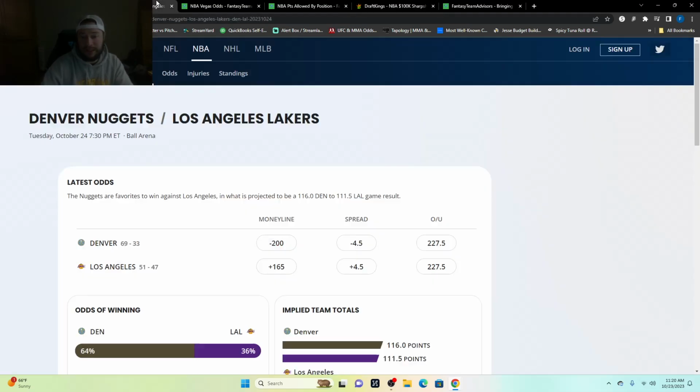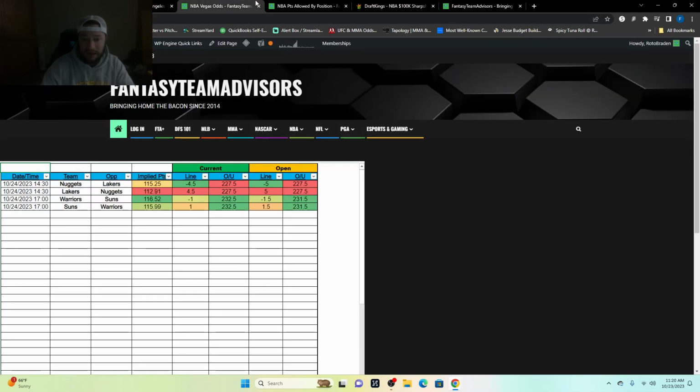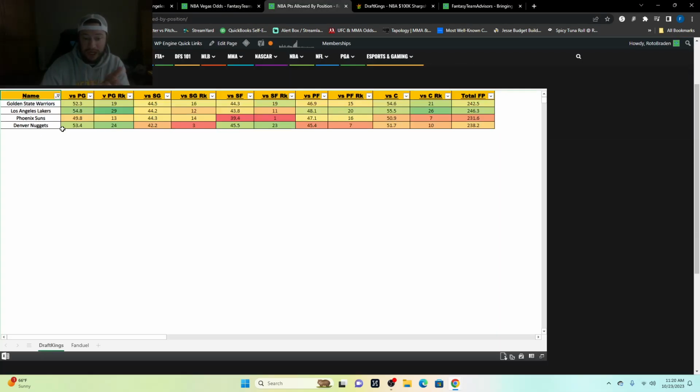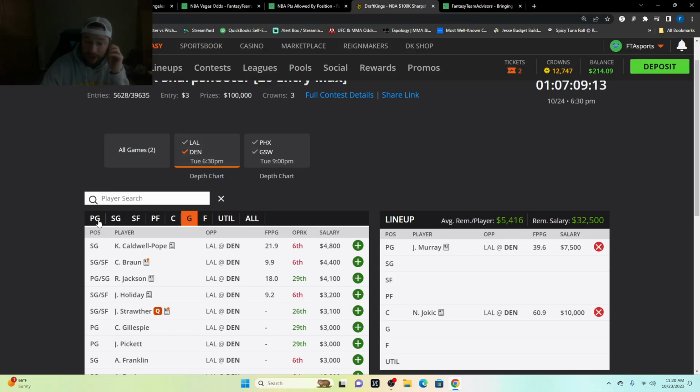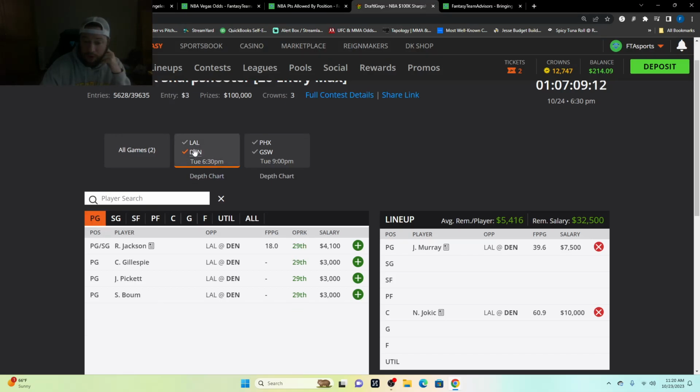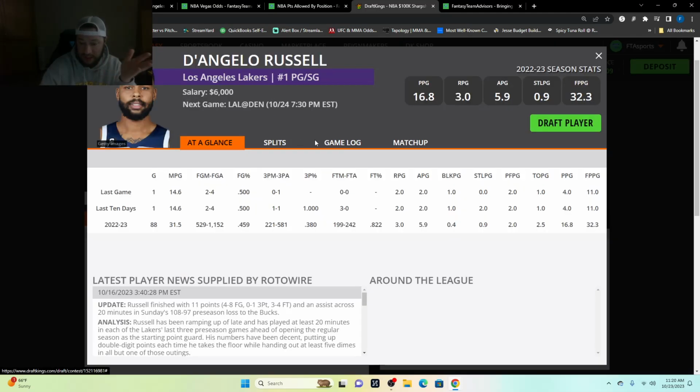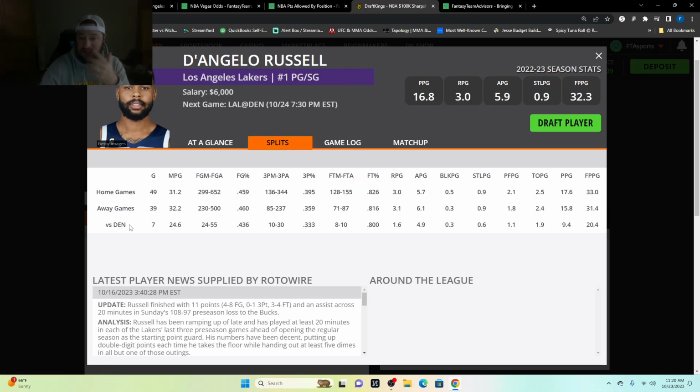So that being said, we then look at the Denver Nuggets. 53.4 fantasy points per game against the opposing point guard. So if we look at that, the opposing point guard here for the Lakers would be Russell or Vincent. Most likely it's going to be Russell. D'Angelo Russell, if he gets in there. We can kind of see his splits-wise. He's faced 7 games last year against them. He's averaging 24.6 minutes per game.